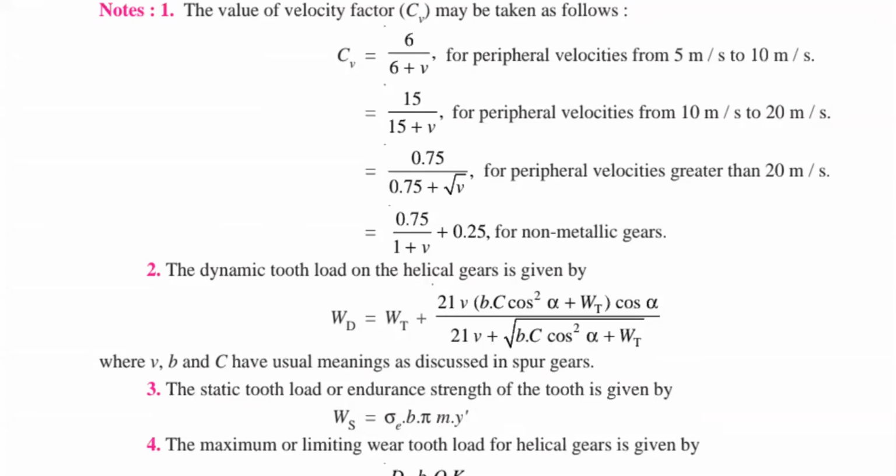Next point is static tooth load or endurance strength. Endurance strength is very similar to that of your spur gear: sigma e into b into pi into m into y dash.